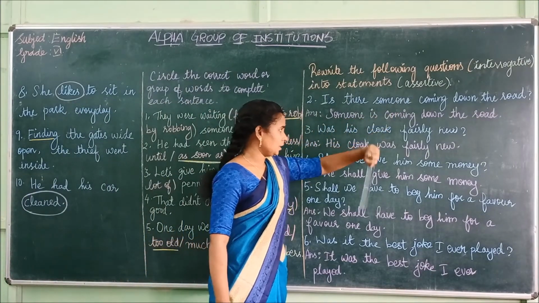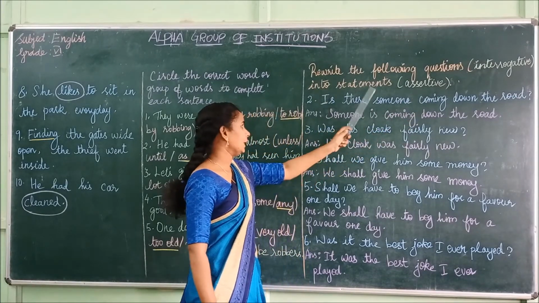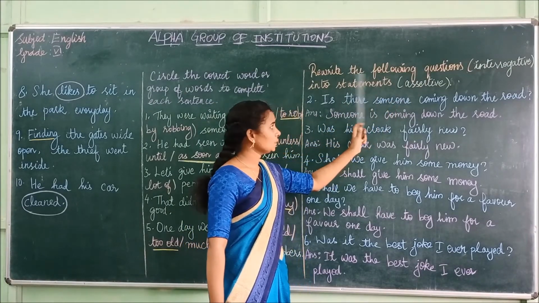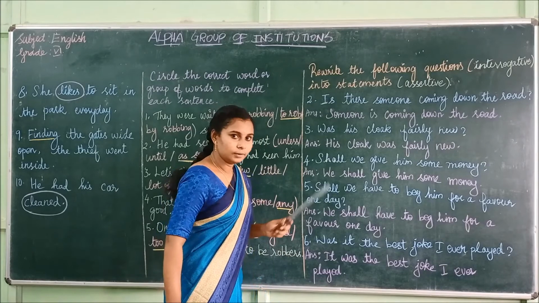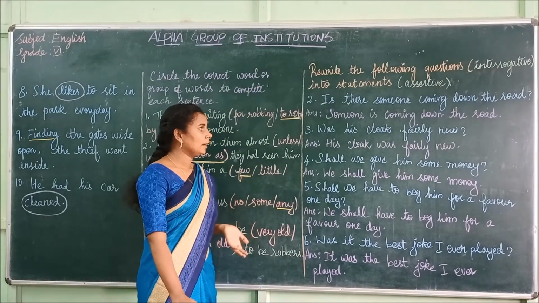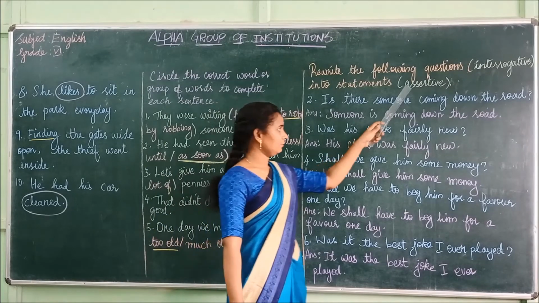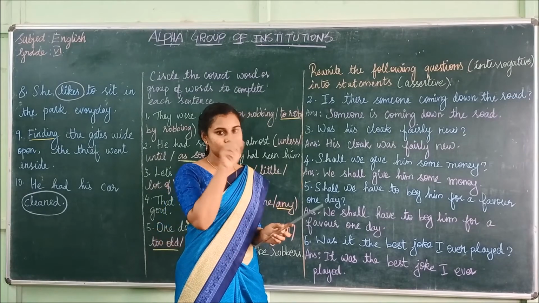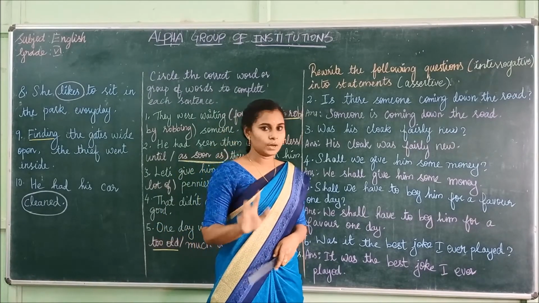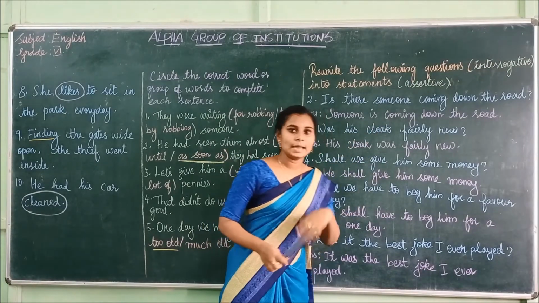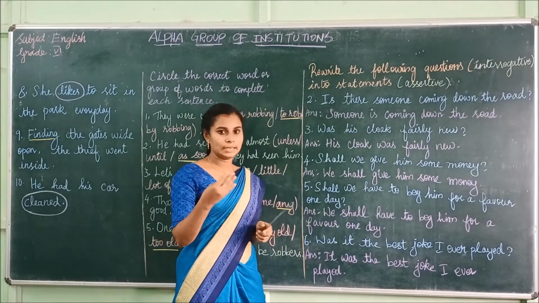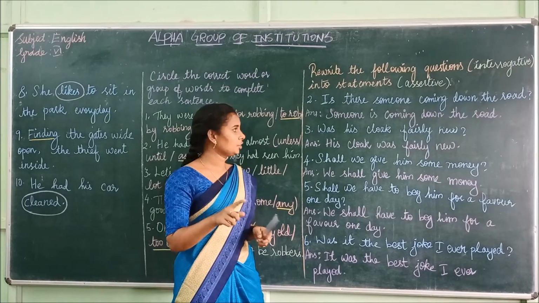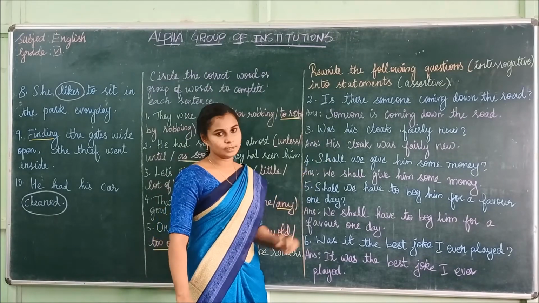Rewrite the following questions, interrogative, into statements, that is assertive. So what you have to do, you have to rewrite the following questions into statements. Okay, so you have got four kinds of sentences, right? Of those four types you have interrogative and assertive here. Interrogative is the question type, and interrogative sentences should end with the question mark. And the statements are the assertive type. When we pass on any information in a full, complete sentence which gives us a meaning, it should end with a full stop. So that's the statements or assertive.